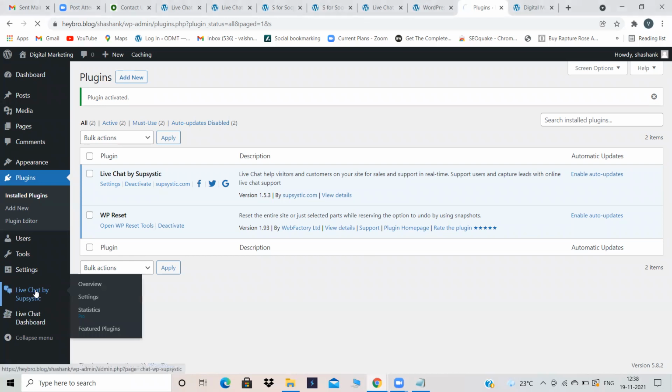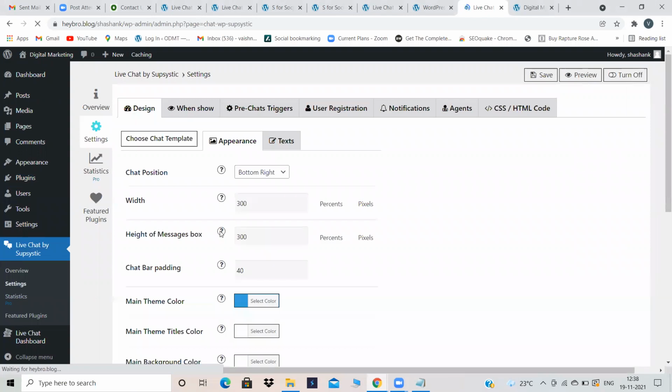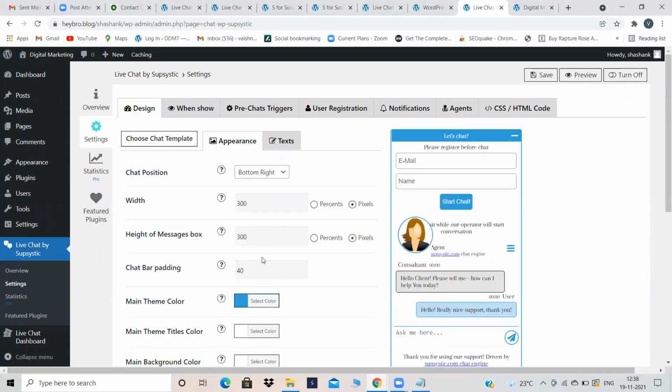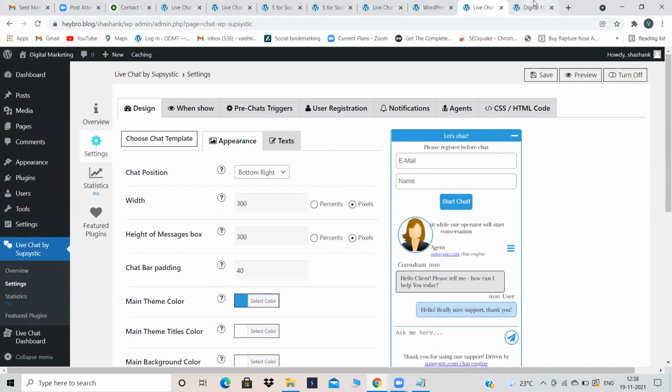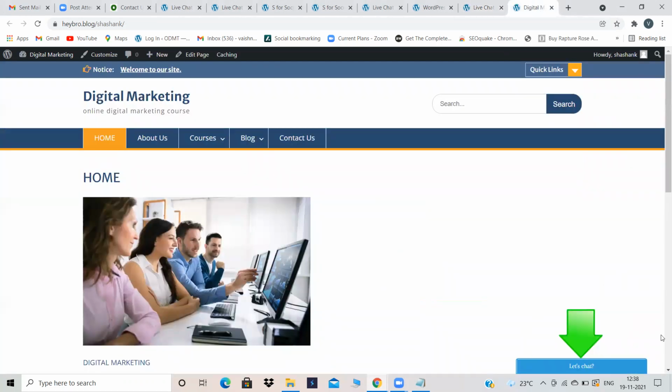If you want to design that particular plugin, then click on Live Chat by Subsystic and you can design according to your wish, the width, the height of the message box, the colors and everything. Now, when you install and activate this plugin, automatically it will appear in your website. Just open your website in a new tab and see this plugin is already appearing on the bottom right of your website. Just click on it.